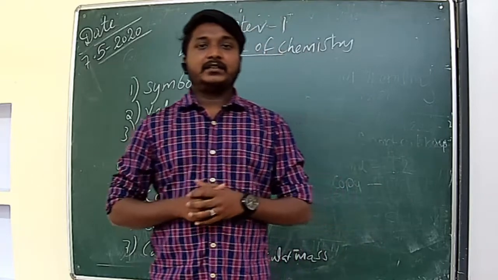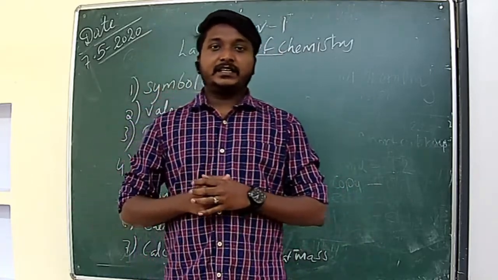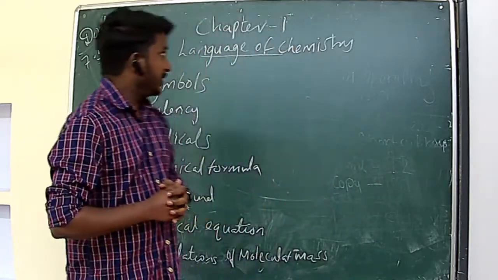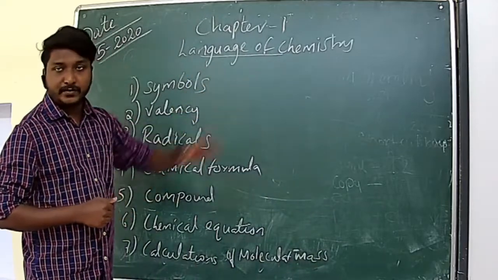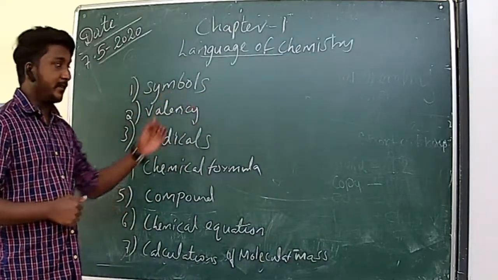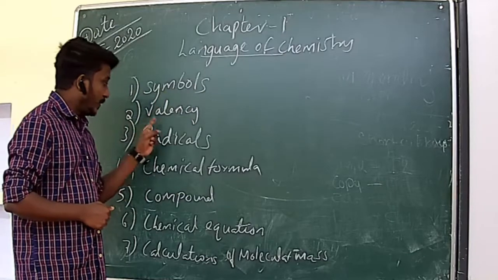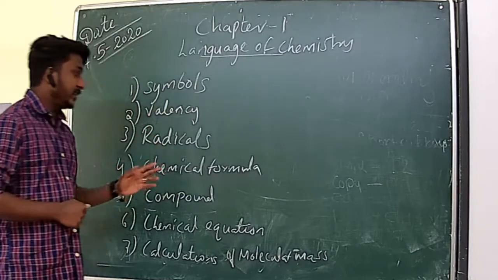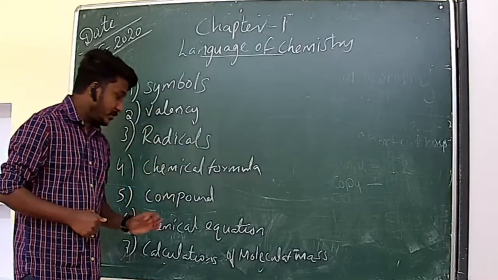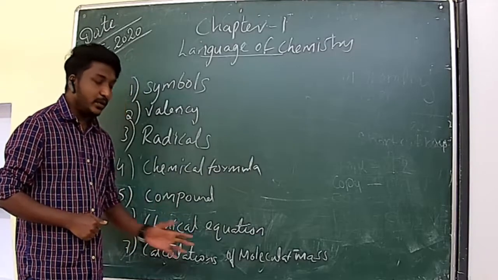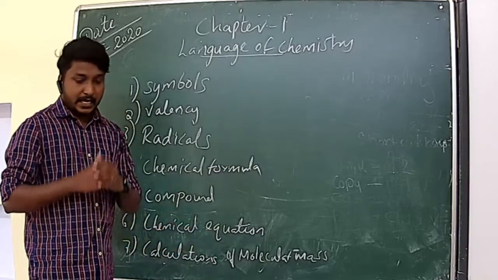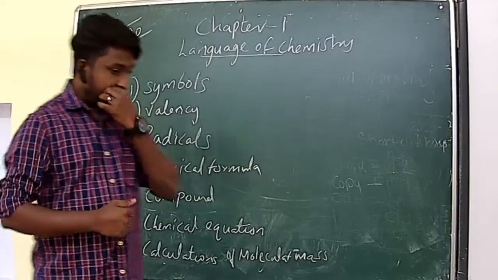I am here for teaching chemistry for 9th class students. So our first chapter is language of chemistry. The main topics in this chapter: symbols, valency, radicals, chemical formula, compound, chemical equation, and some calculation for molecular mass. So we can start with the symbols.